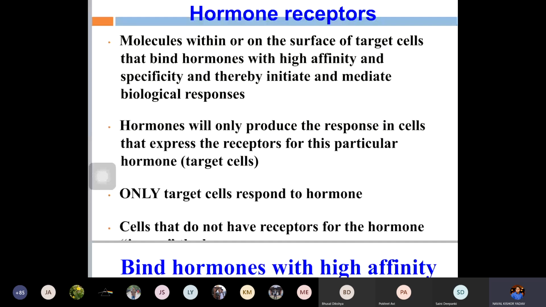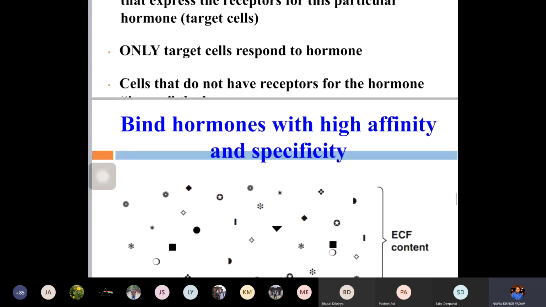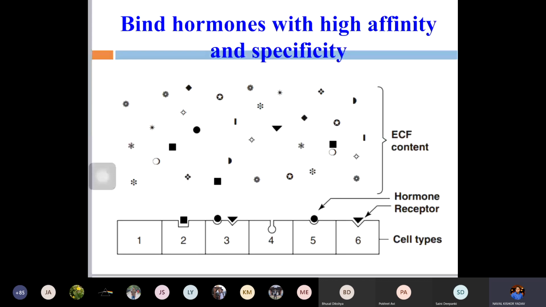If a cell does not have the receptors, the hormone cannot bind, and there is no function of that hormone on that cell. So for the cells to get the function by the hormones, the particular receptor is required. Otherwise it will not act on those target cells. So this receptor is very important for that particular hormone on the target cells.